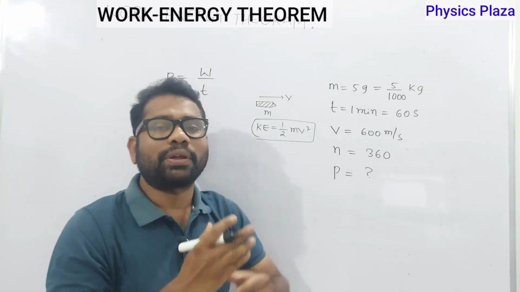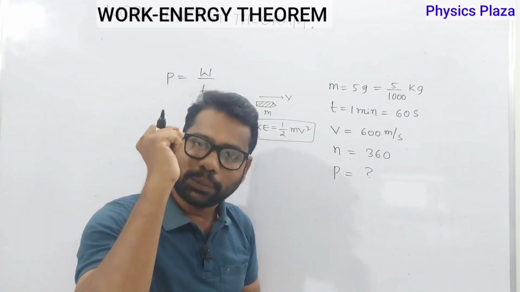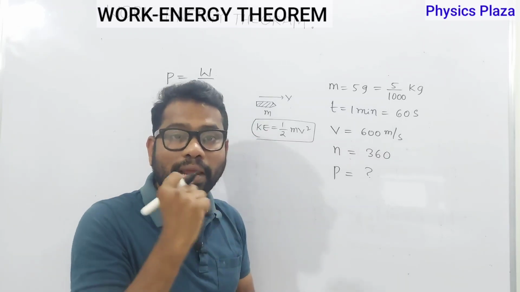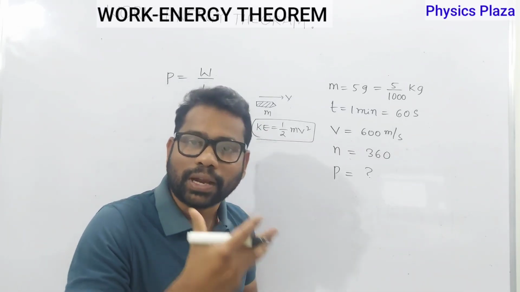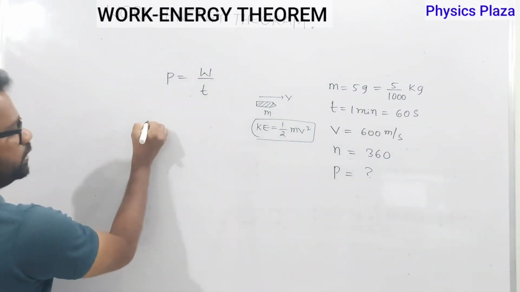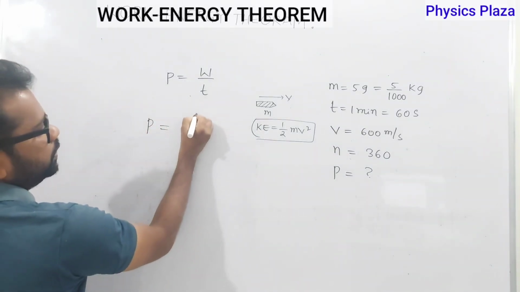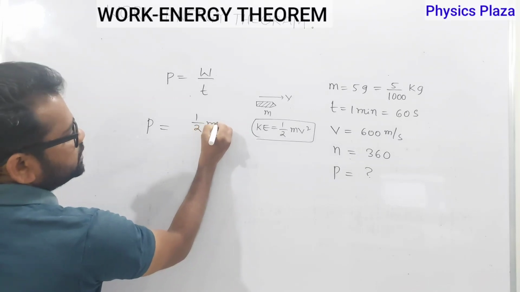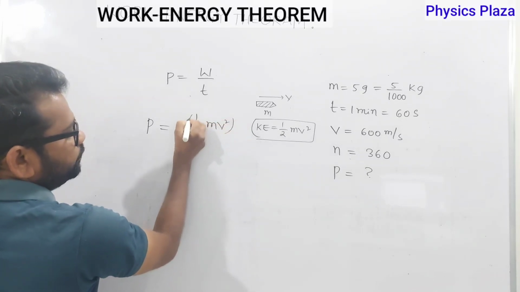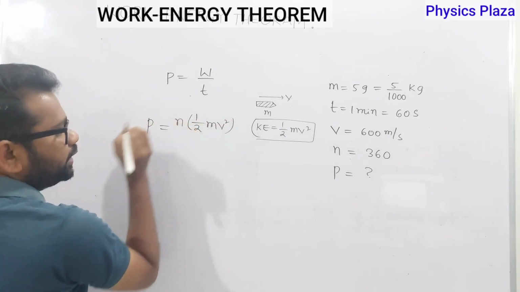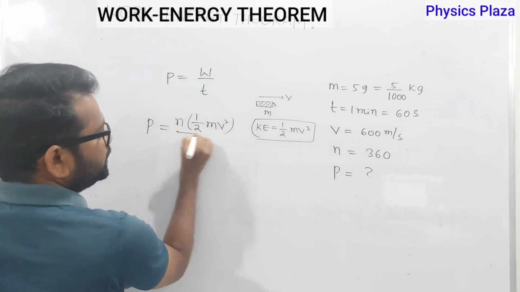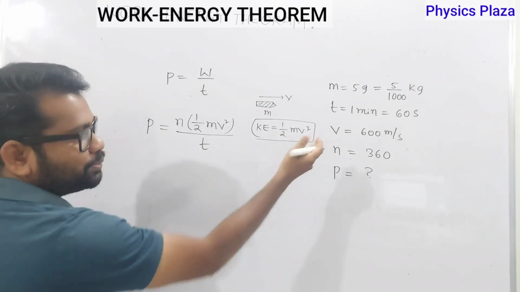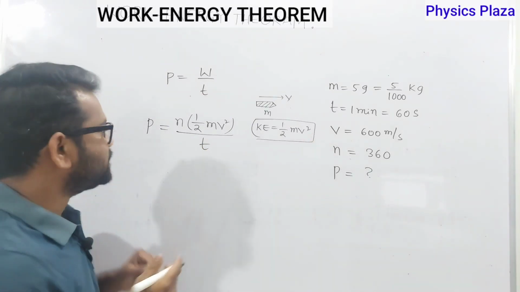If n bullets are coming out, what we have to do? We have to multiply with n, the total number of the bullets, then we will get the total kinetic energy. Okay. So here we can write power is equal to half mv square, children. This is the kinetic energy of the one bullet. If I multiply with n, what will happen? Kinetic energy of the n bullets. Okay, by time. That's it. Now you substitute the values, then we will get the answer.